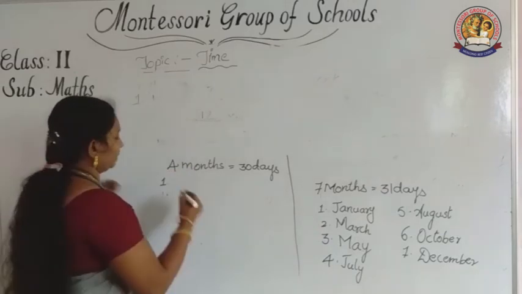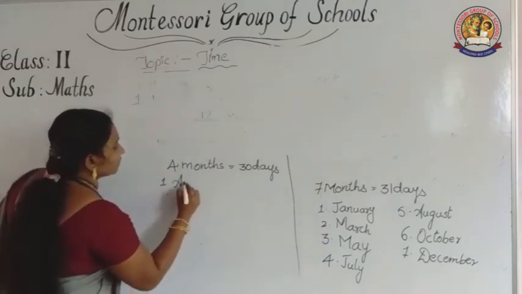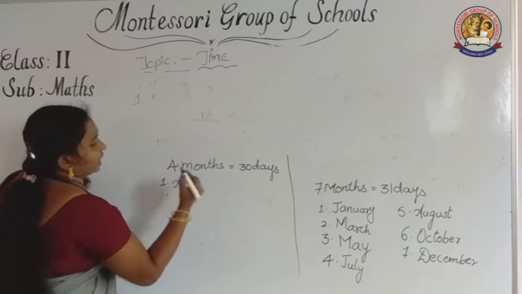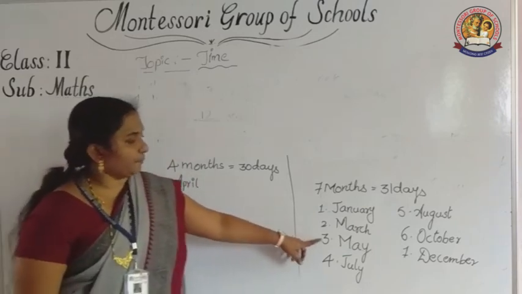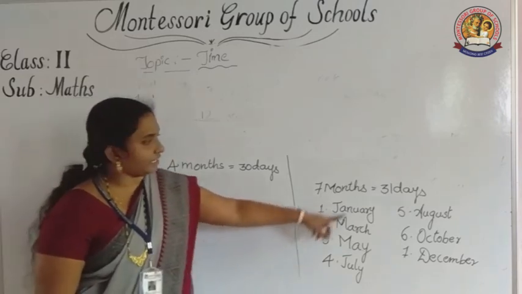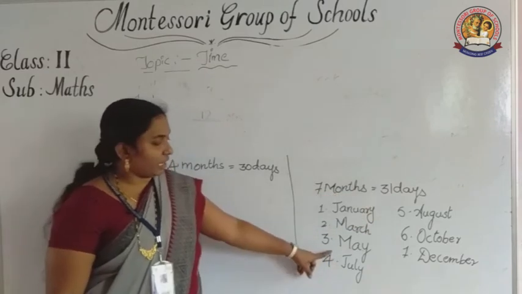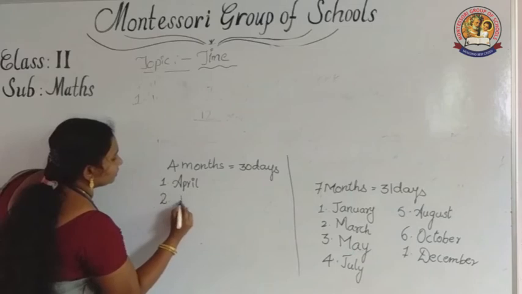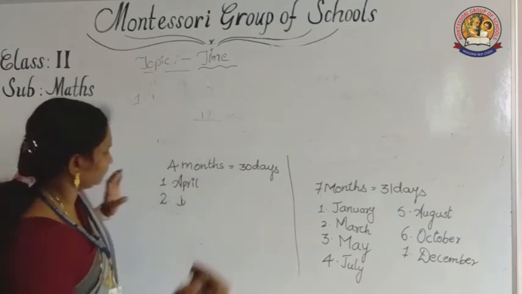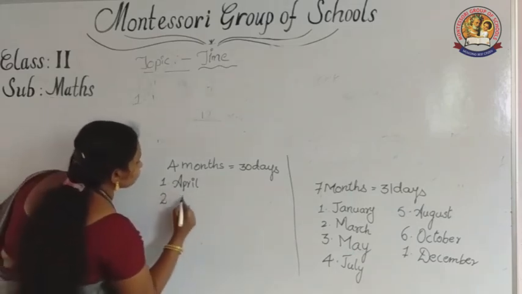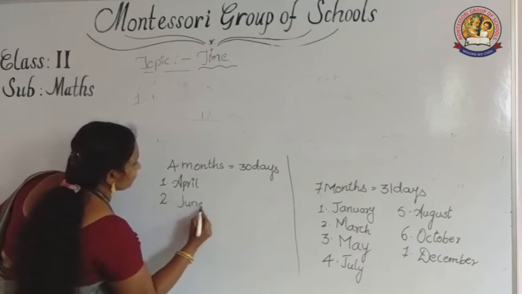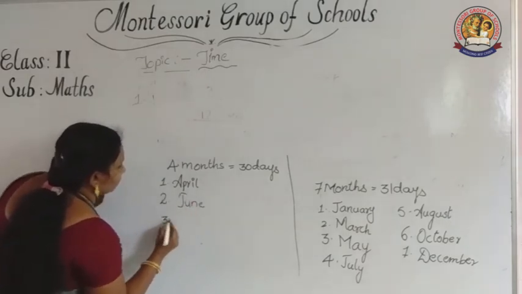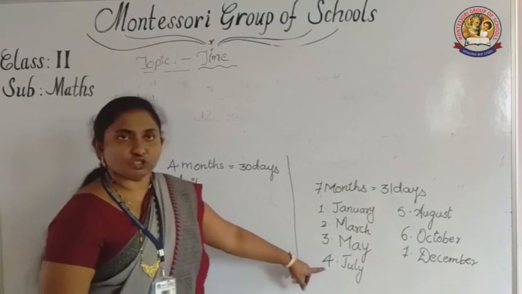After that April. Start with April, 30 days. April over. After April is May, May is already in 31 days. Next June, second one. June finished, July over.